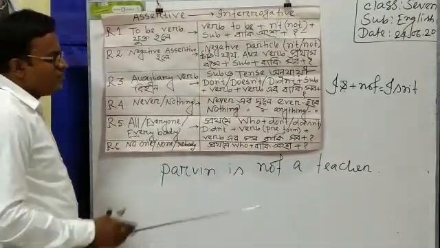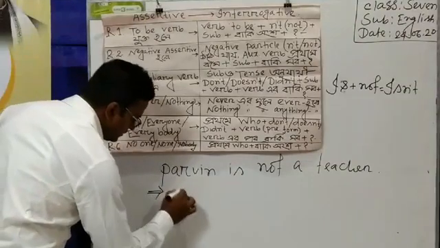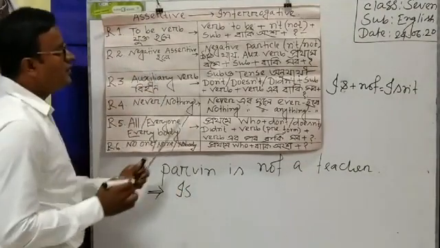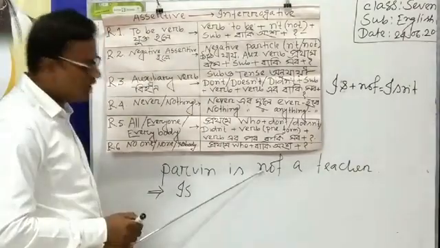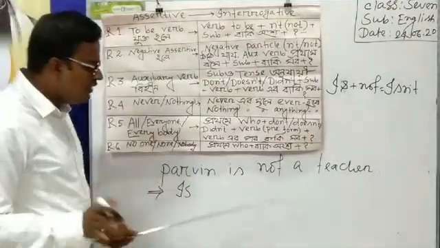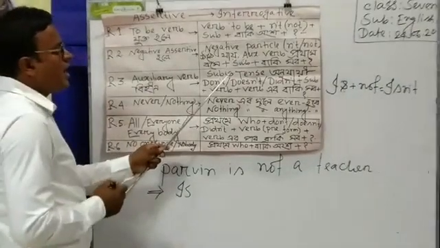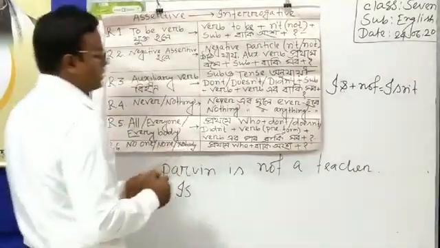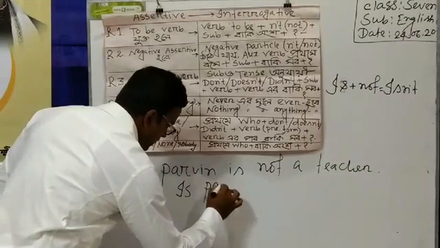Now I have to write at first is, and the negative particle, here not. Dear student, not will not be written in this sentence. Is, and then I have to write the subject, Parveen, because Parveen is the subject in this sentence.